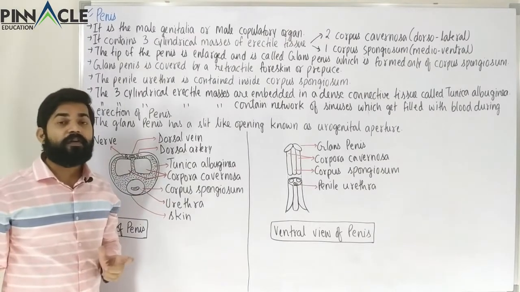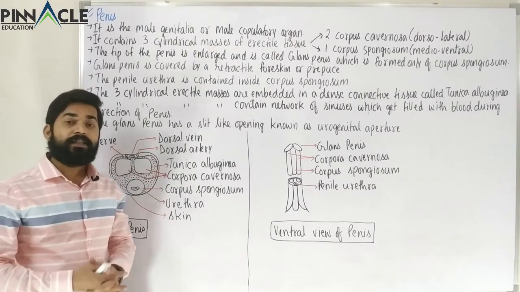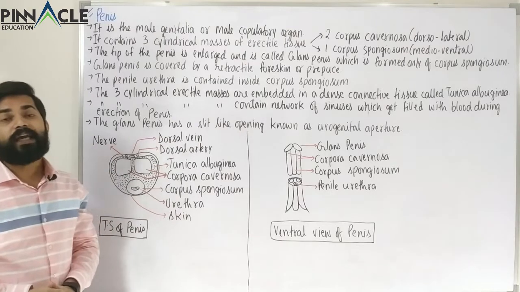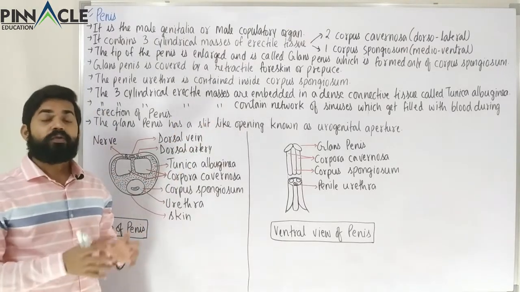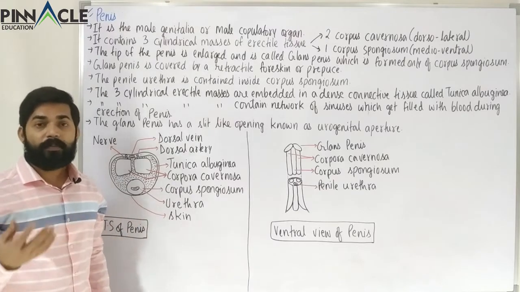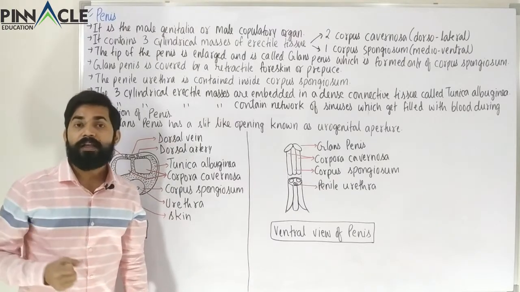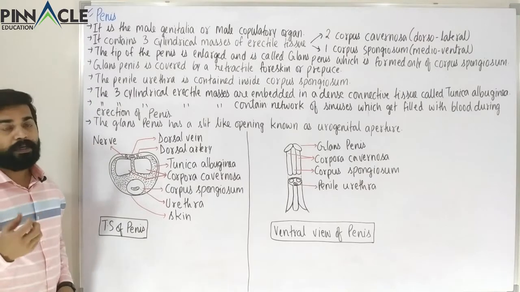Now the meaning of erectile tissue is that in certain conditions these tissues can become hard due to the flow of blood, which we will see later. So erectile means these tissues can become harder as compared to their normal appearance.